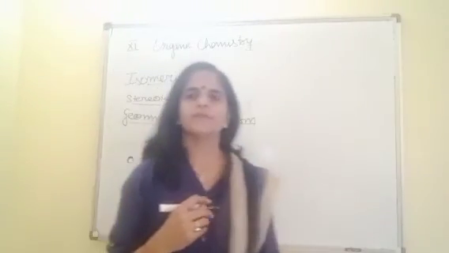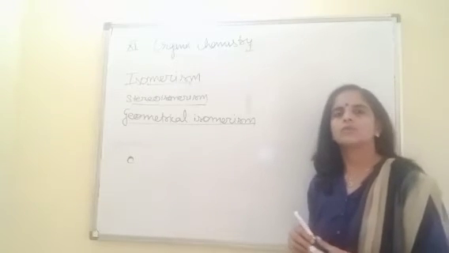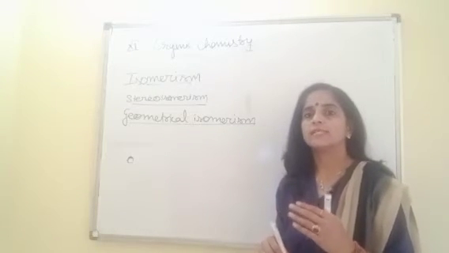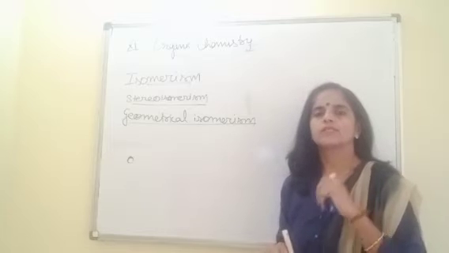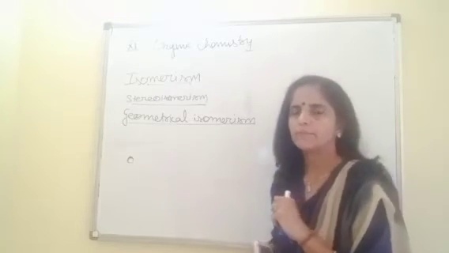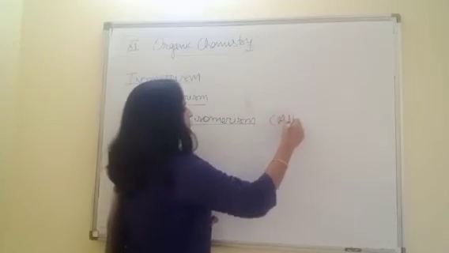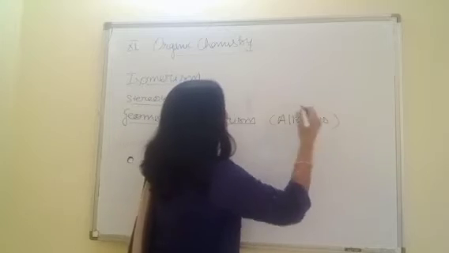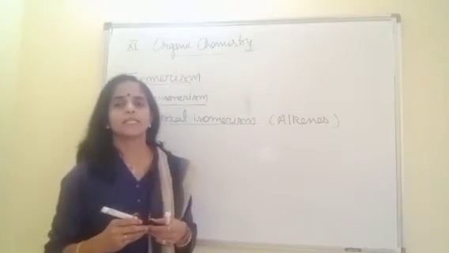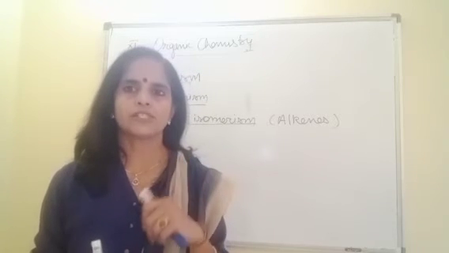Optical isomerism we will be doing in 12th standard, not in 11th standard. So, geometrical isomerism, first, which type of compounds show geometrical isomerism? Carbon-carbon double bonded compounds or alkenes, they show geometrical isomerism.